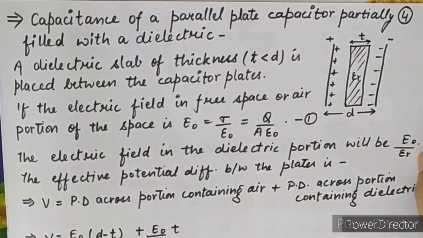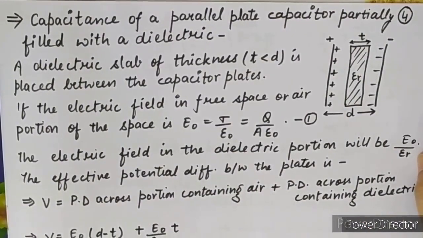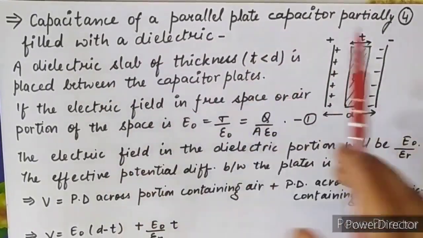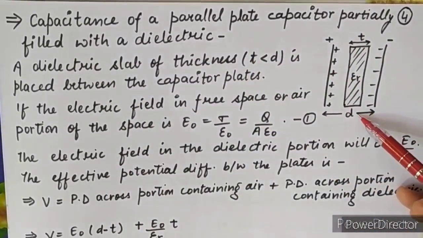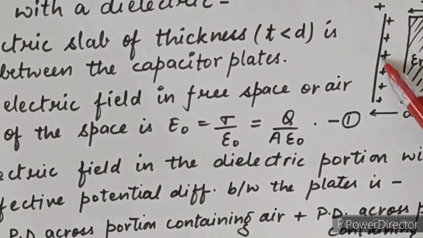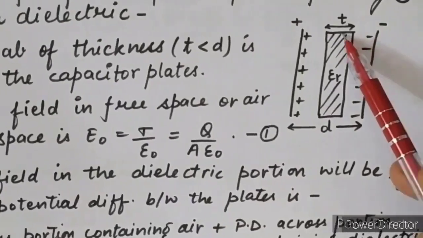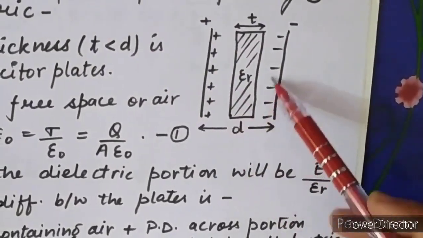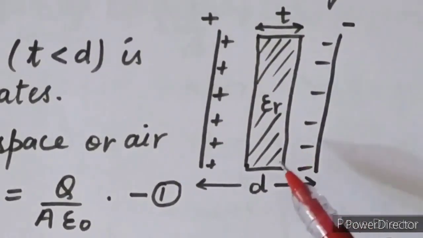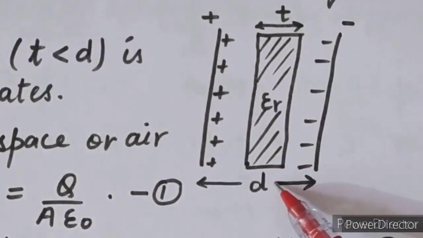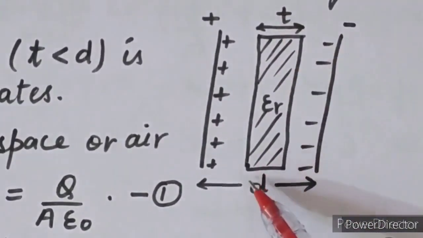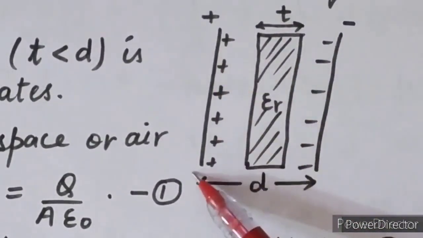Next topic of the parallel plate capacitor: the capacitance of a parallel plate capacitor partially filled with a dielectric medium. In yesterday's topic, the space between the parallel plate capacitor was completely filled with the dielectric medium. But today the dielectric medium is filled partially, meaning only in a particular thickness. So this is our parallel plate capacitor.